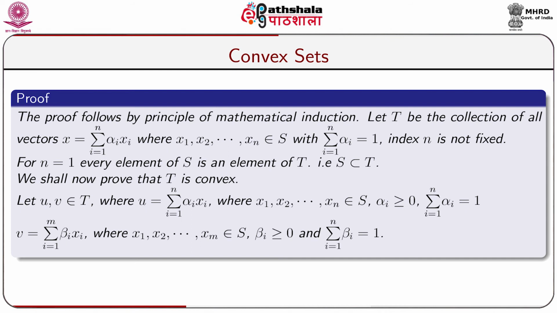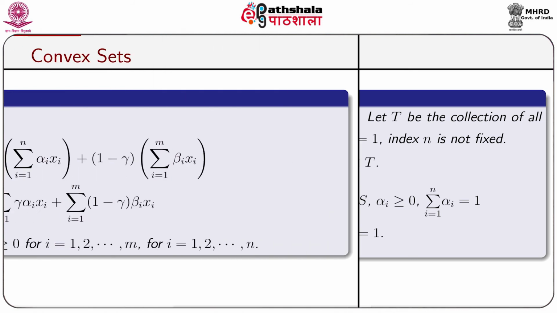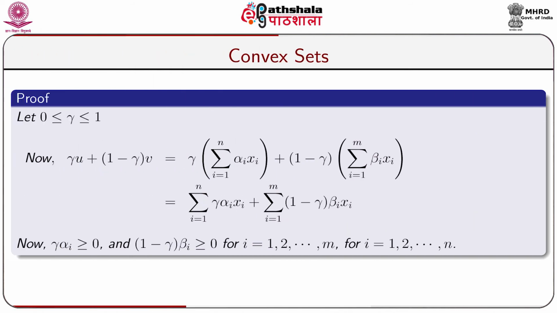Here n and m may be different or may be equal. Let 0 less than or equal to gamma less than or equal to 1.